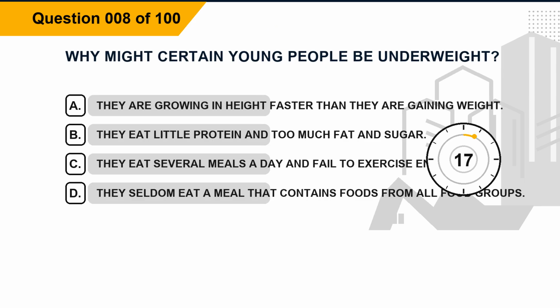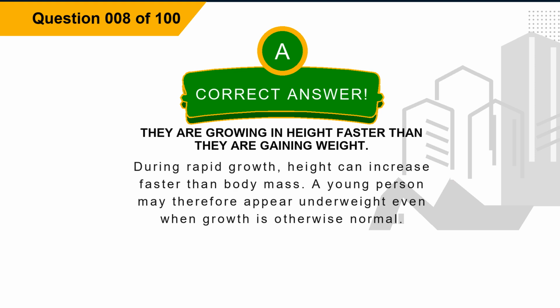Question 8. Why might certain young people be underweight? Option A. They are growing in height faster than they are gaining weight. Option B. They eat little protein and too much fat and sugar. Option C. They eat several meals a day and fail to exercise enough. Option D. They seldom eat a meal that contains foods from all food groups. The correct answer is option A. They are growing in height faster than they are gaining weight. Explanation. During rapid growth, height can increase faster than body mass. A young person may therefore appear underweight even when growth is otherwise normal.